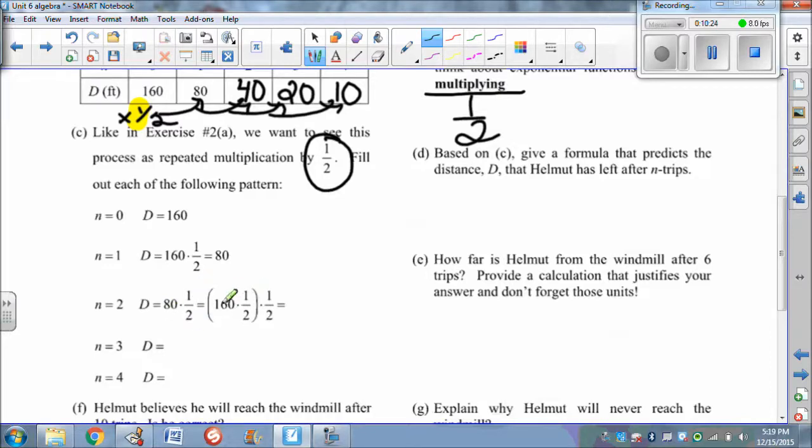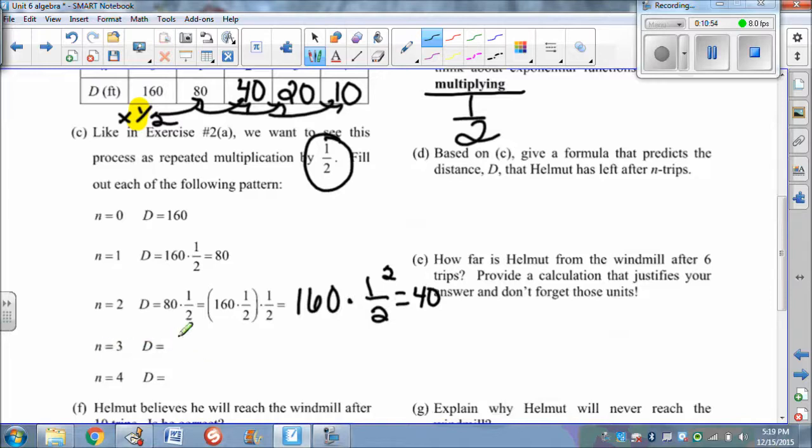Or in other words, we take 160 times a half, which was the term before, and multiply it by a half again, and we get 40. And hopefully you're going to start to see a pattern evolve here. So I'm just going to back this up and write it in exponential notation. We'd have where we started, times 1/2 to the second power, and that comes out to be 40.